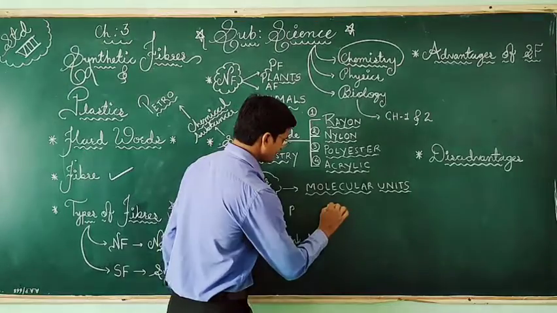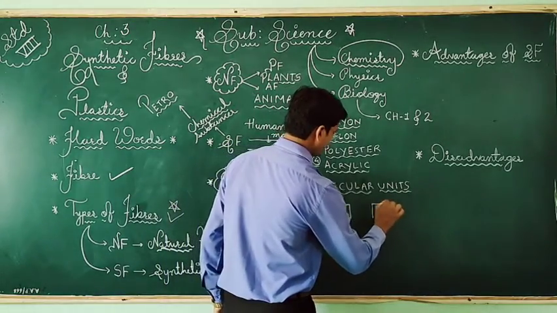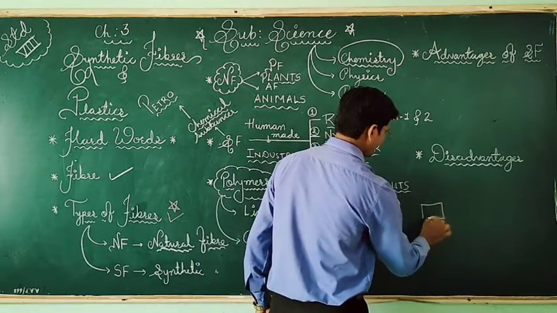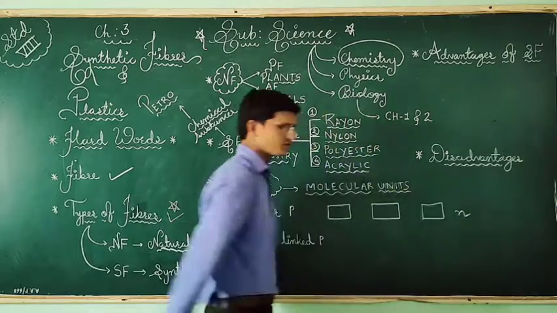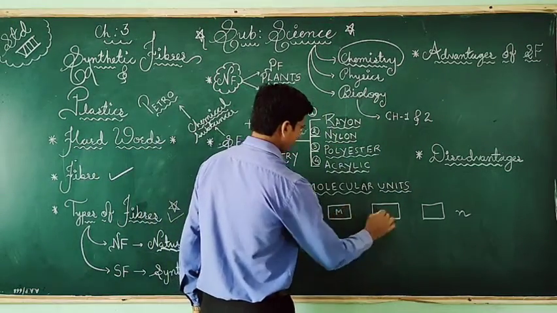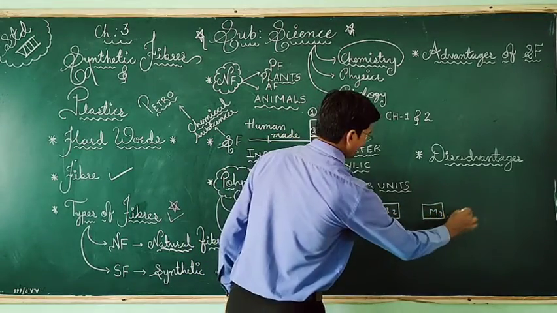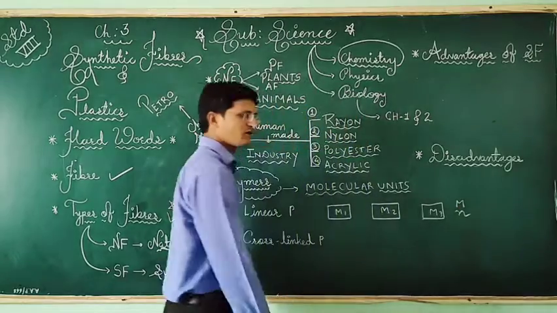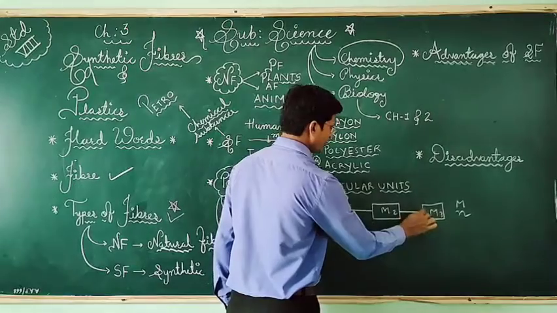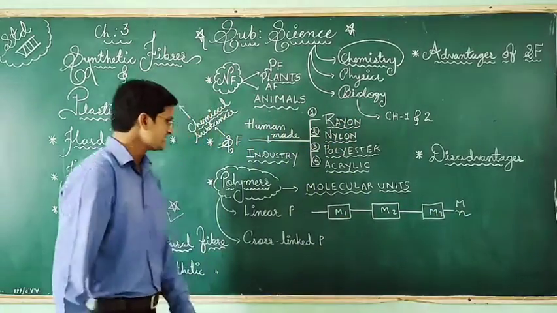Suppose one molecule is here, the second molecule is here, the third molecule is here. So n number of molecules will be there. N number of molecules means there is no ending. So here molecule number 1, molecule number 2, molecule number 3, and molecule number n. So n number of molecules join together. They are joined by fixed bonds. So that is a polymer.